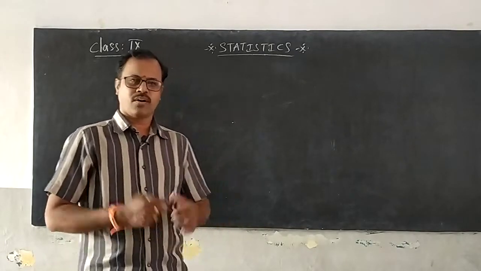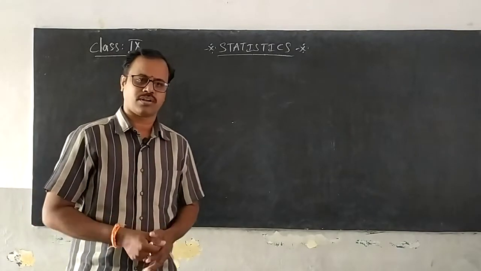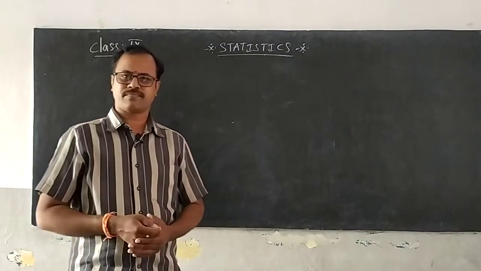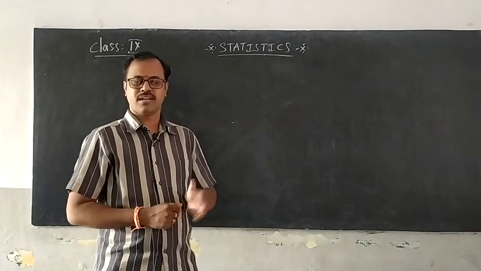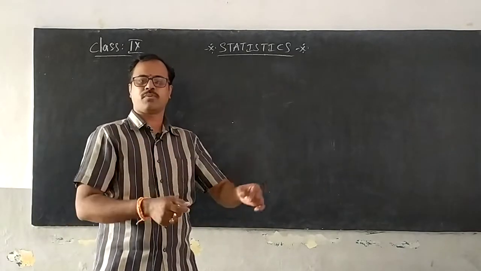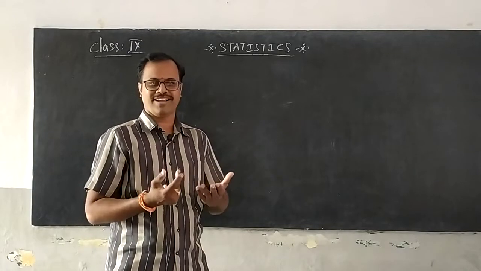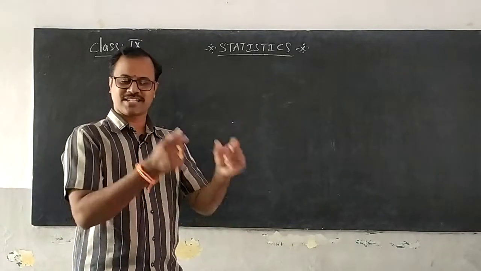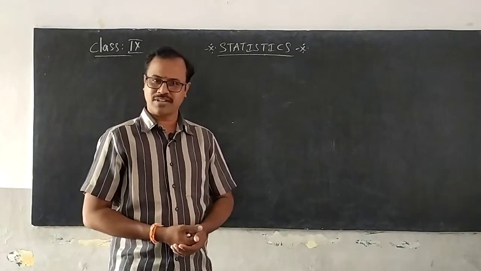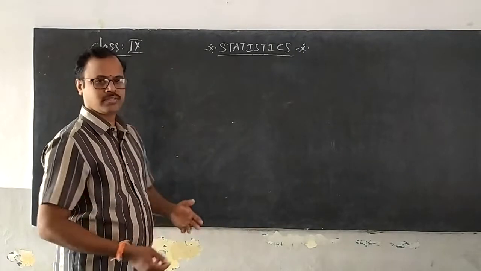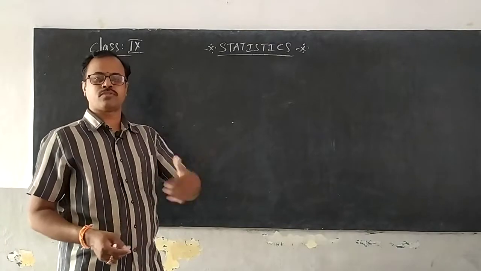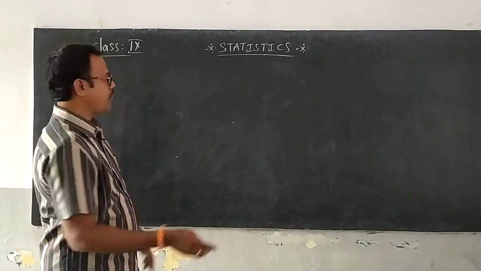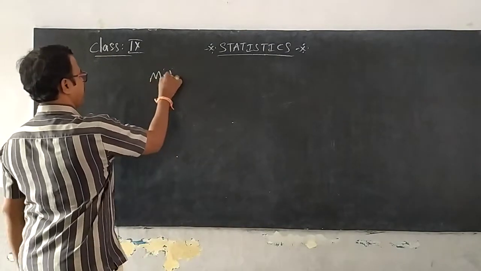What are the extremes in an inclusive class called? They are called limits. In exclusive classes, what are the extremes called? The edges, the extremes, are called boundaries. And also we learned how to convert the limits into boundaries. Now let us see what is meant by mid values.